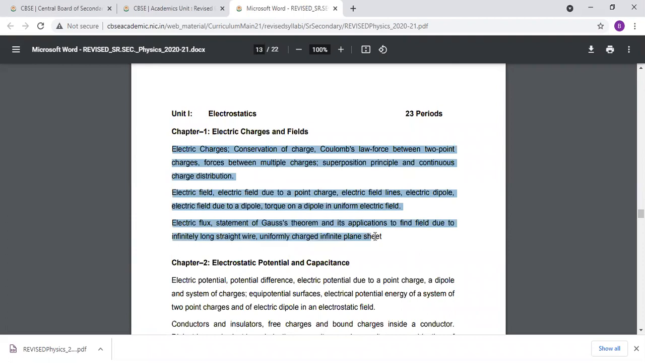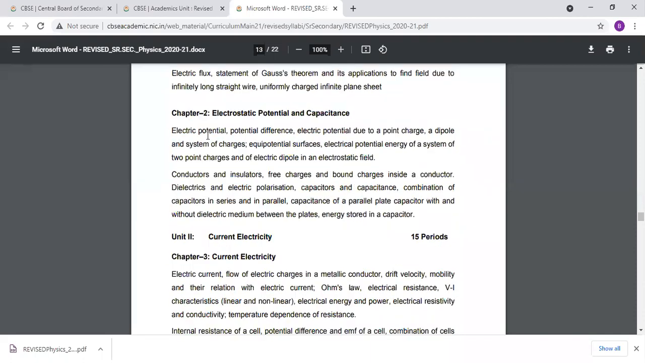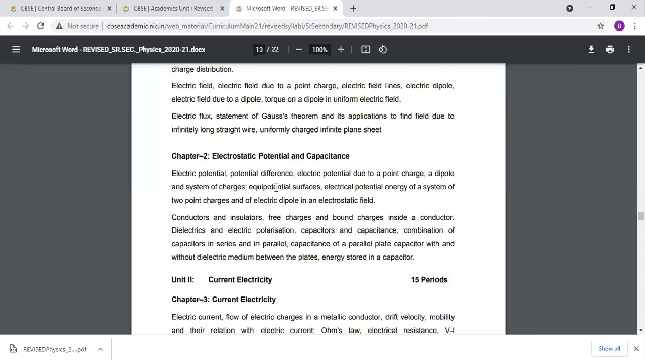First lesson, the Gauss law application: infinitely long wire, uniformly charged infinite plane sheet. The spherical shell is removed. Okay. Second chapter, electric potential, potential difference, conductor, dielectric polarization, capacitance, parallel plate capacitor, and the energy stored in a capacitor. In this chapter, there are no changes.